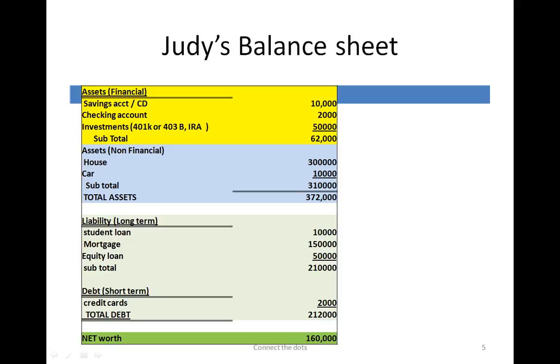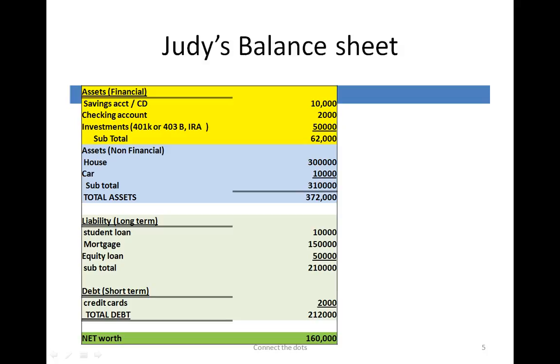And longer-term financial assets, more like the 401k, or if she's working for a nonprofit like a school, a government, or a hospital, your 403b, or some kind of retirement account, the IRA account, and let's say she has $50,000. So she has a total of $62,000 in her financial assets. And for non-financial assets, let's say she's got a house and a car, so the combined is worth $310,000. So her total assets are $62,000 financial and $310,000, for a total of $372,000.